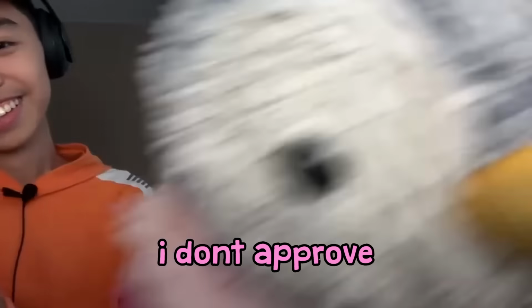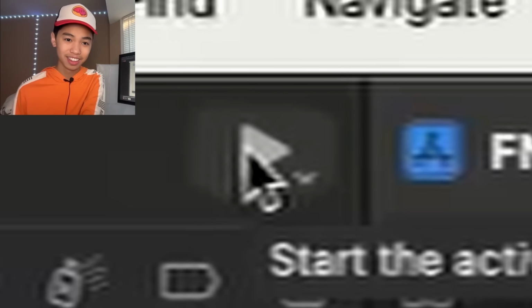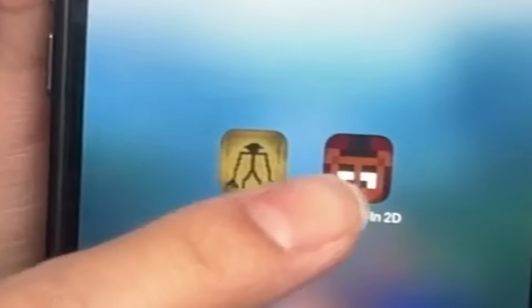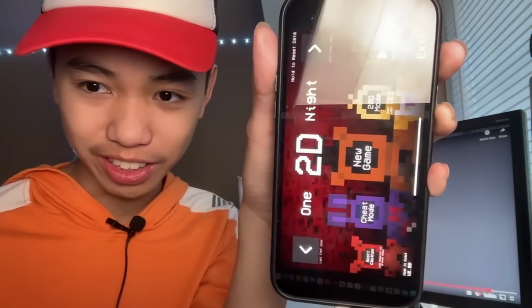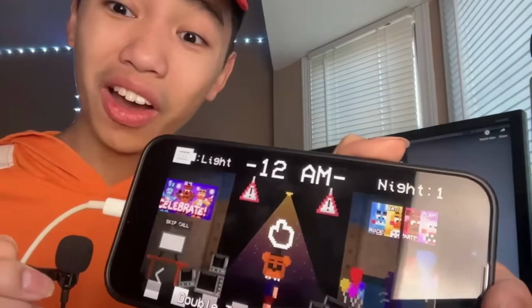Hey. So after diplomatically resolving the issue with my sister, we fixed the error. So let's hit the build button. Okay, it says building. Oh, it said build succeeded. Okay, it should be on here. Is this on here? Backrooms 2D meets One Night in 2D. Hello? Hello? It freaking works, baby.